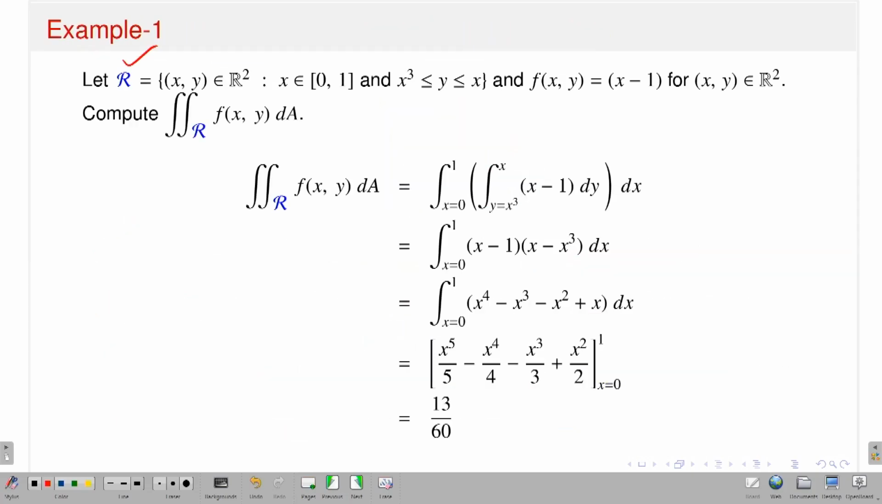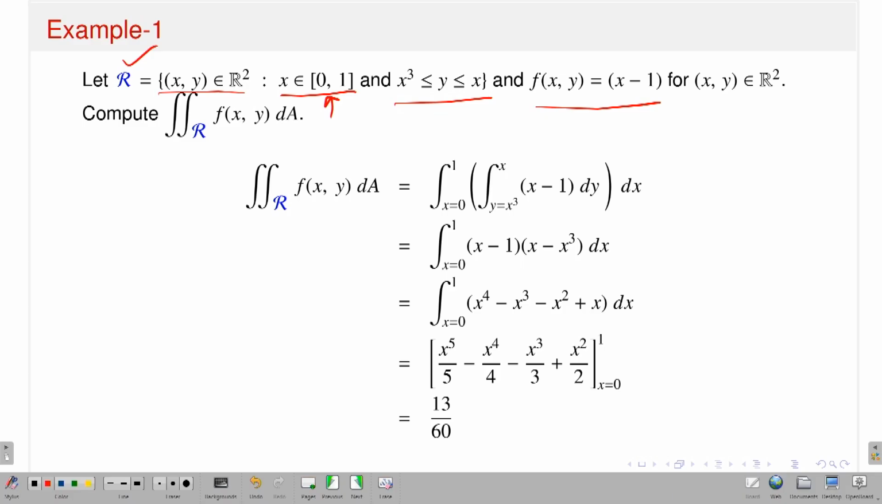Okay. Suppose your region R is like this: (x, y) in R2, x is running from 0 to 1, and y is running between two curves, y greater than or equal to x cubed and less than or equal to x. Again, x cubed and x are both continuous functions, and x cubed is less than or equal to x for x between 0 and 1. So, everything is very nice. Your R is a vertically simple region. Your function is a polynomial in x, therefore it is a continuous function.